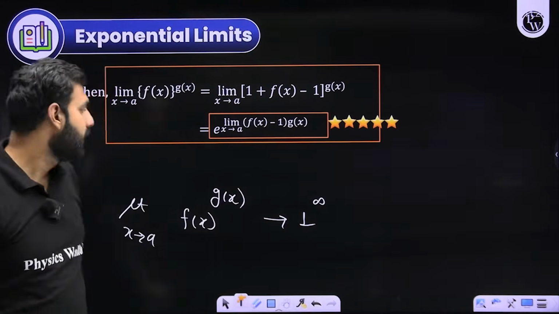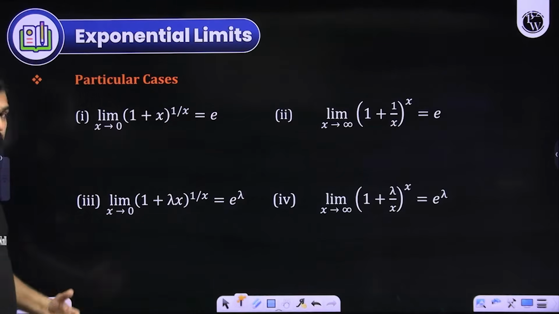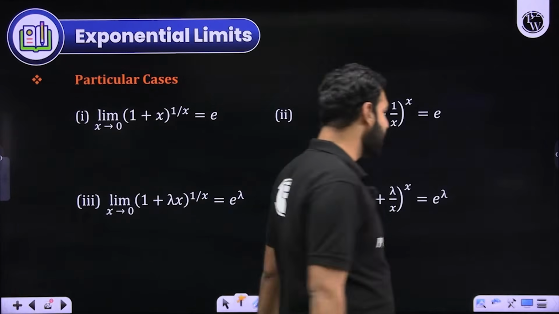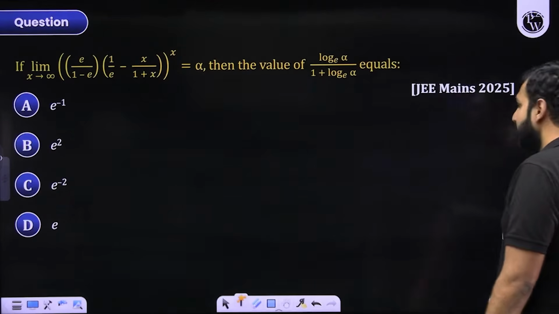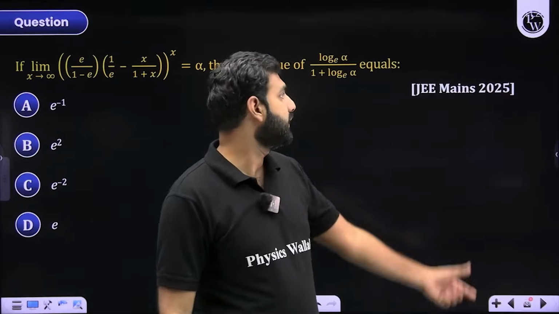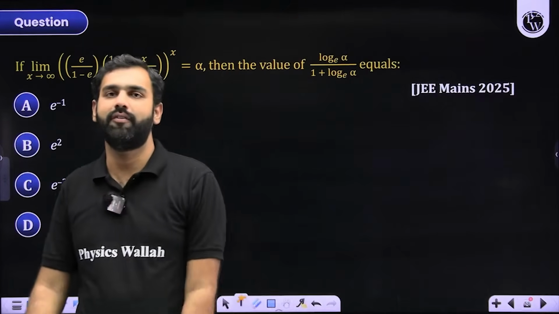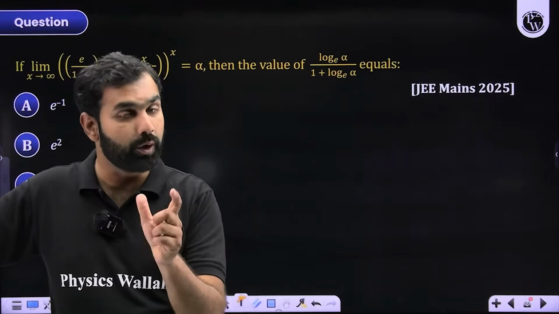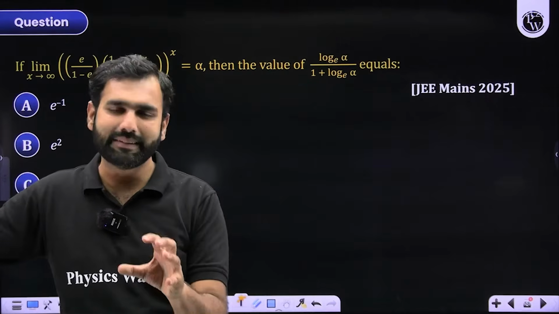Do you get that? Of course, we will be dealing with 0 to the power 0, infinity to the power infinity, and other forms as well. But as of now, this is the standard formula for the 1 to the power infinity form. How do we apply it? Let's look at this question asked by JEE Mains in 2025, and then we'll explore how you apply the 1 to the power infinity formula in this category of questions.